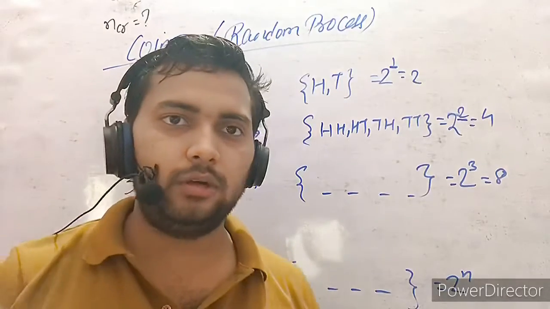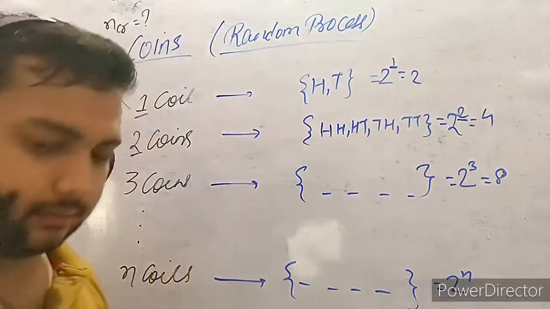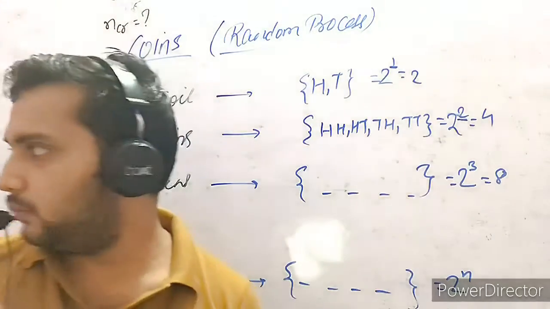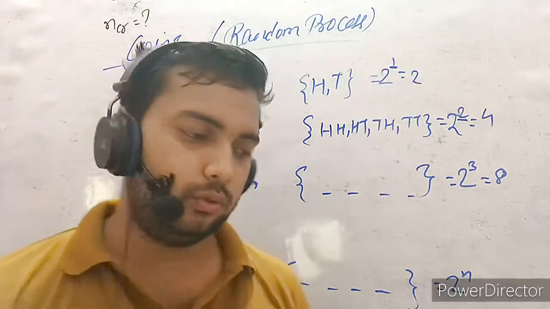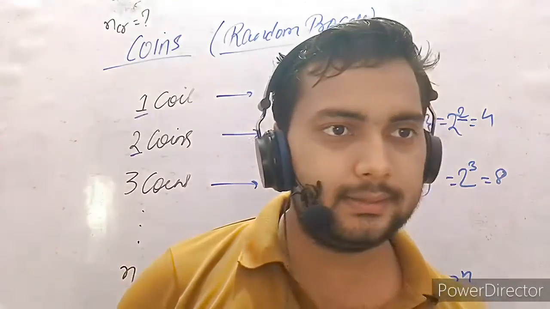Write in the comment box how you can use nCr to find the total number of cases in coins. Did you get that? So let's discuss the questions now, because it is very important to discuss a lot of questions, and then we will be moving to playing cards. Questions related to playing cards.